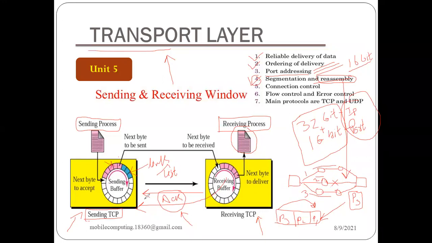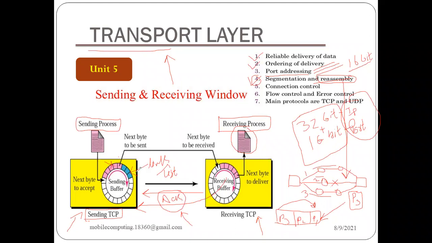Now, after that time lapse, the sender will come to know that the acknowledgement is not received for the data which it sent previously, and for which this sending TCP is waiting. Might be the packet this device has sent has been lost, or the acknowledgement has been lost. These could be the two possibilities, right?